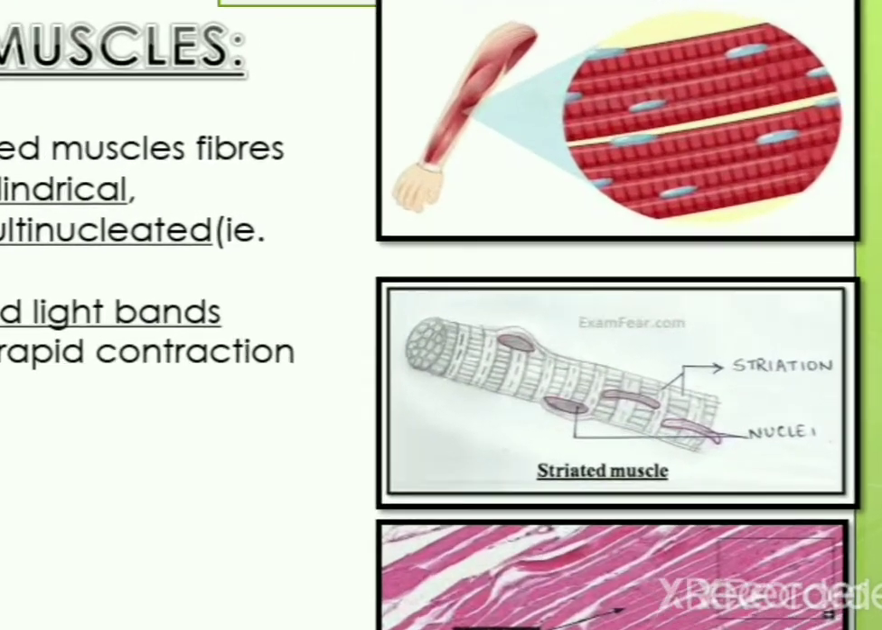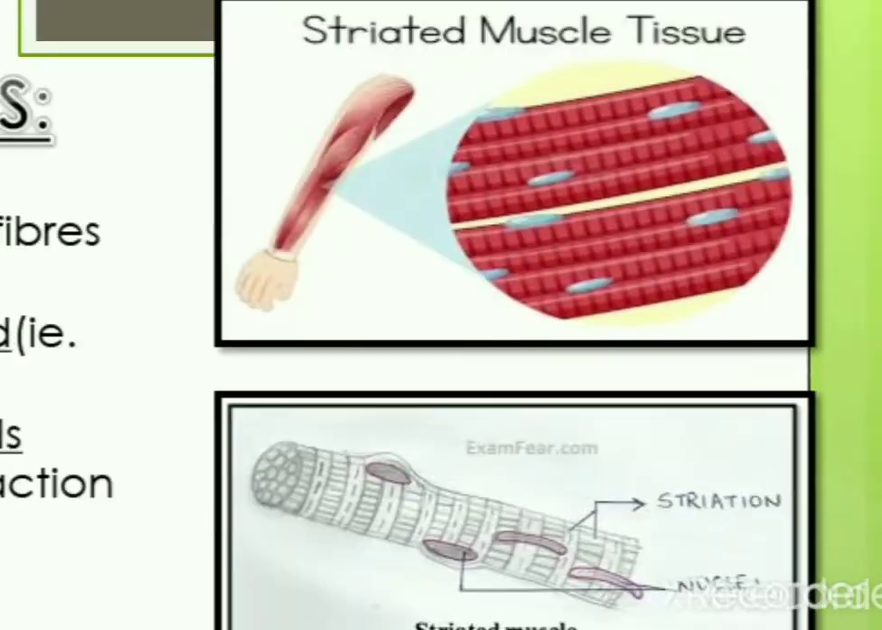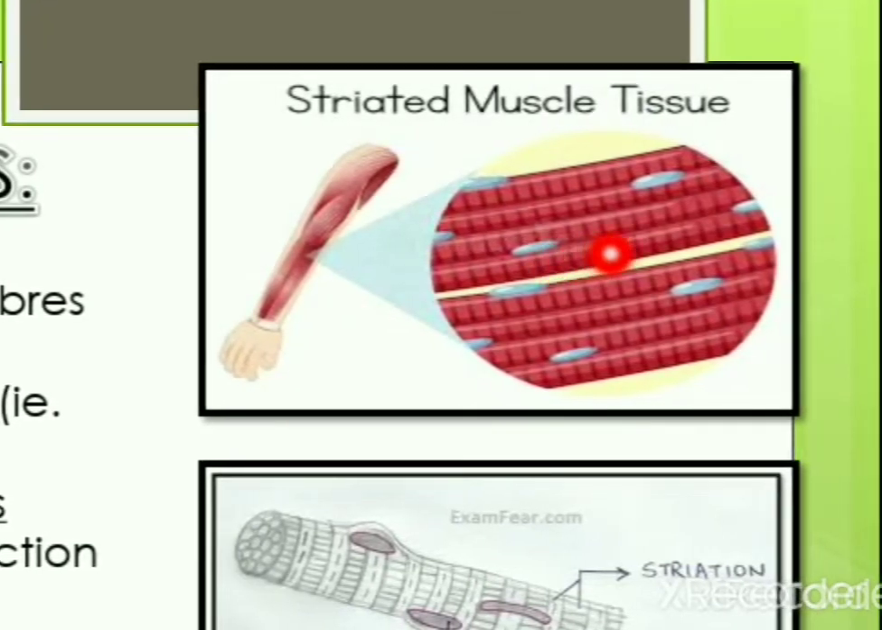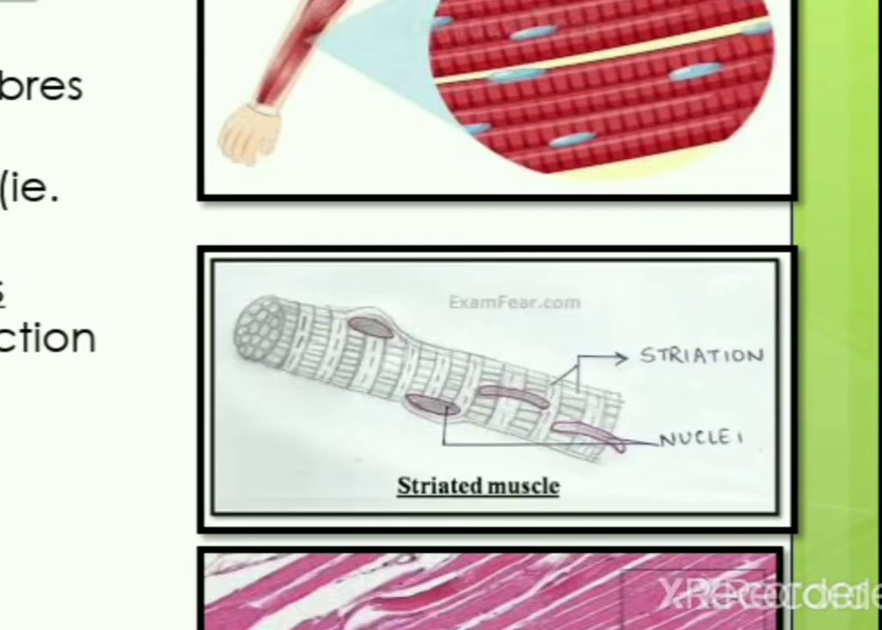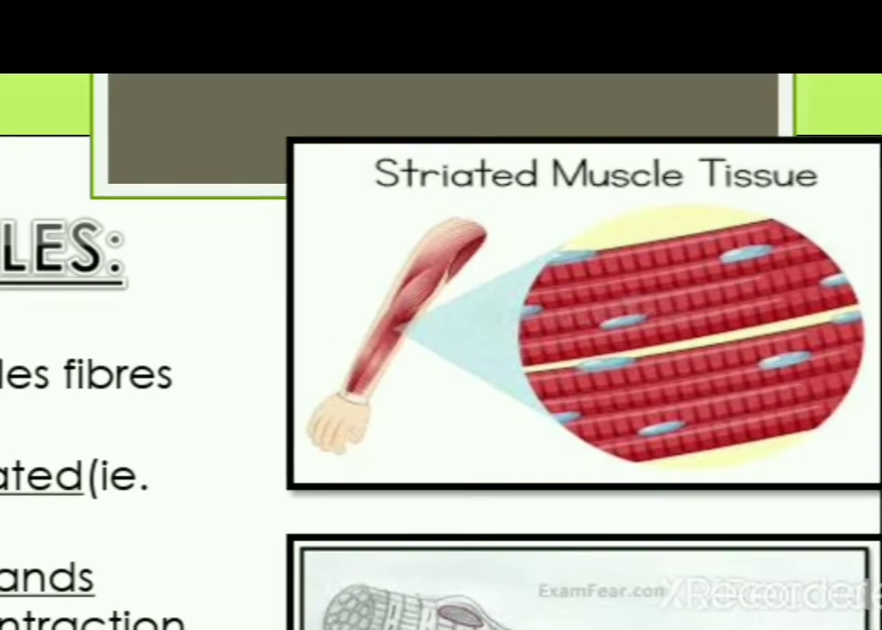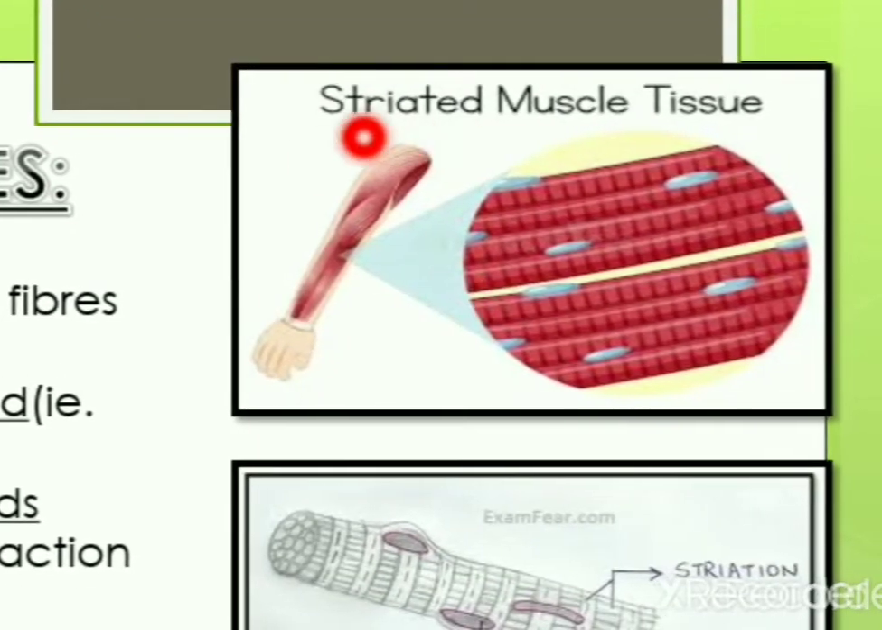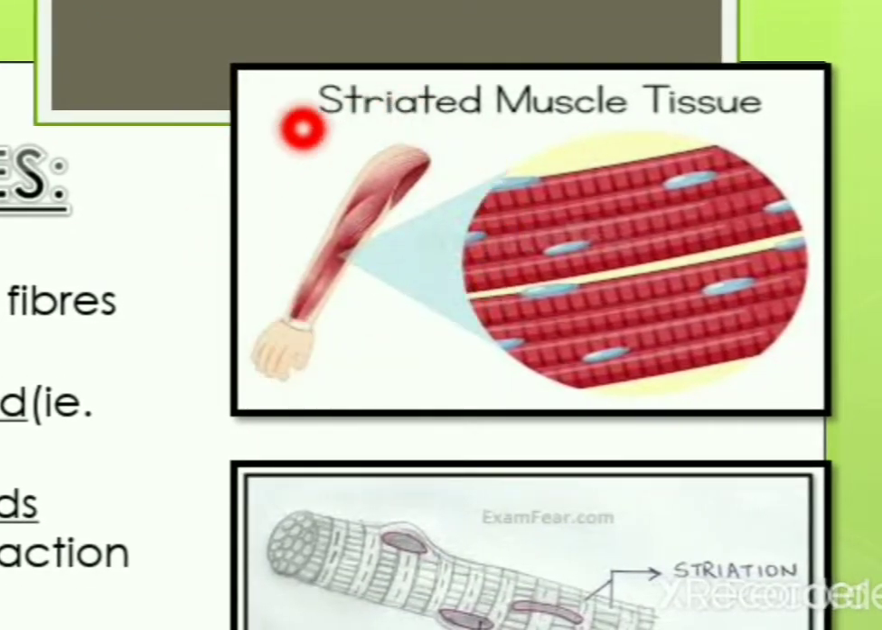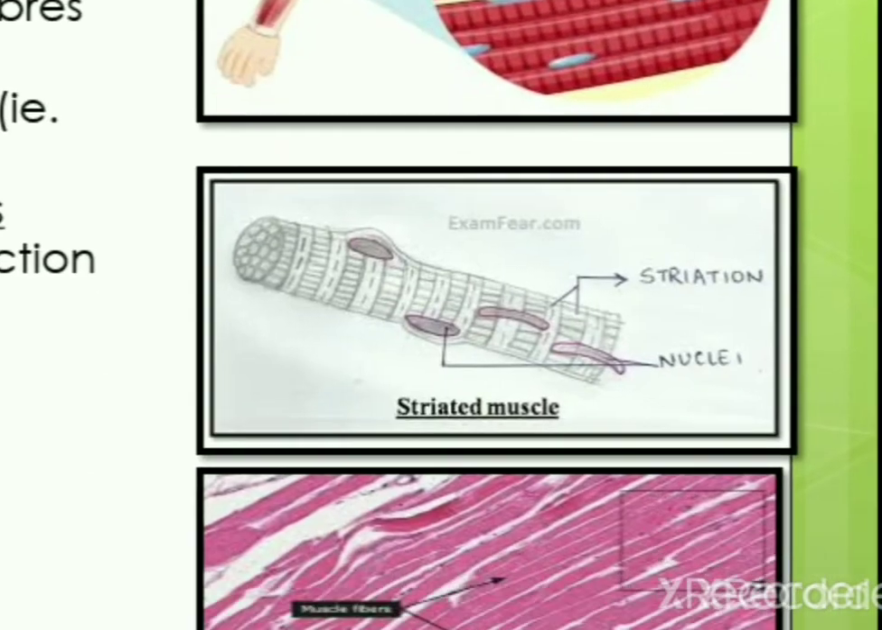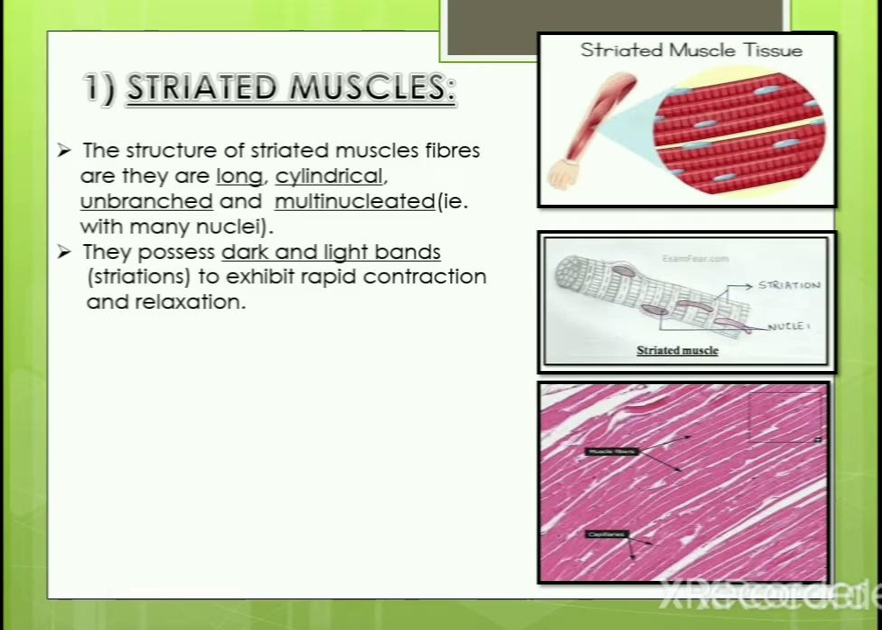You can see dark and light bands here and there, arranged next to each other. These are called the striations. You can see a light and a dark band seen next to next. This is a picture taken from the limbs of the human body, so these striated muscles are seen in the limbs. These dark bands called striations facilitate the rapid contraction and relaxation of the muscles.